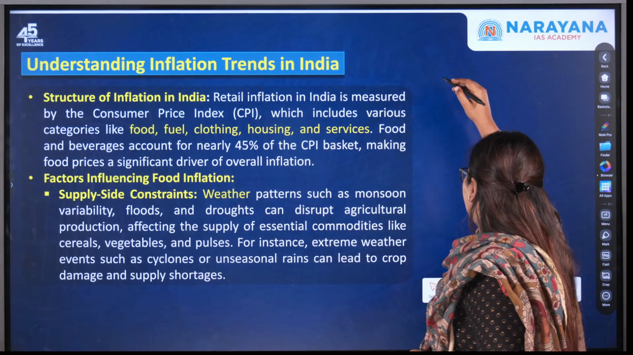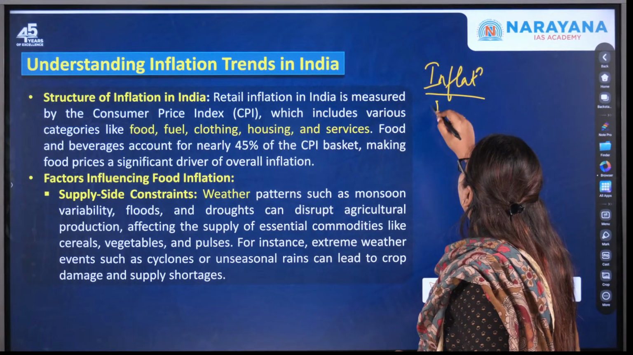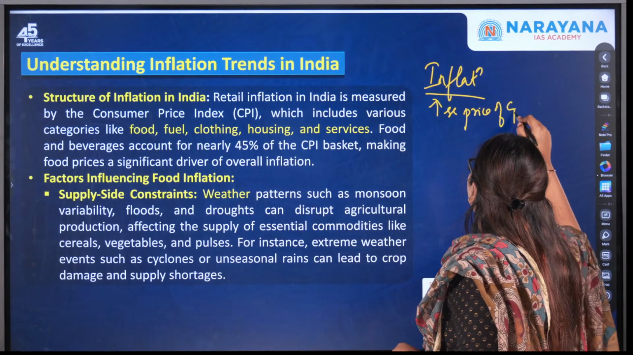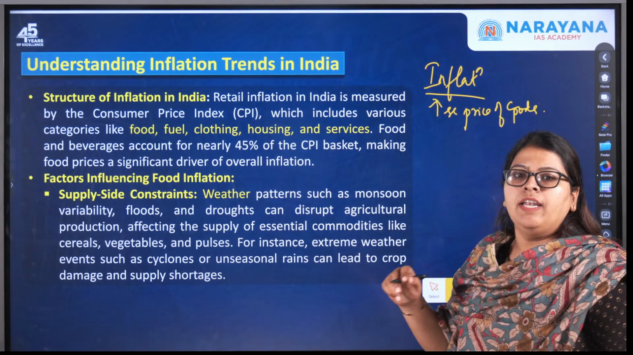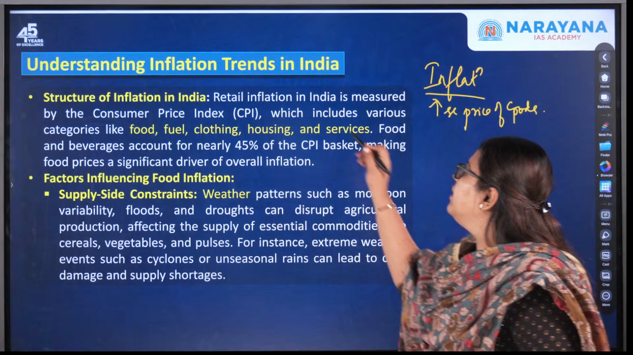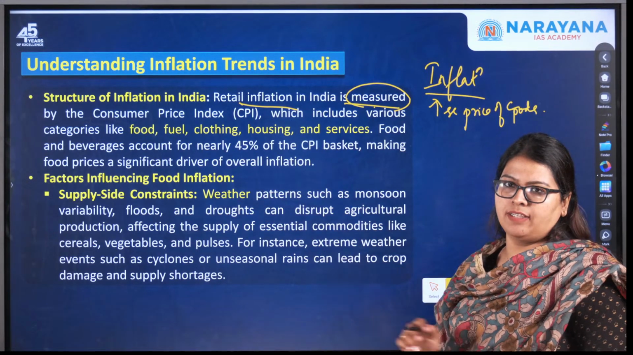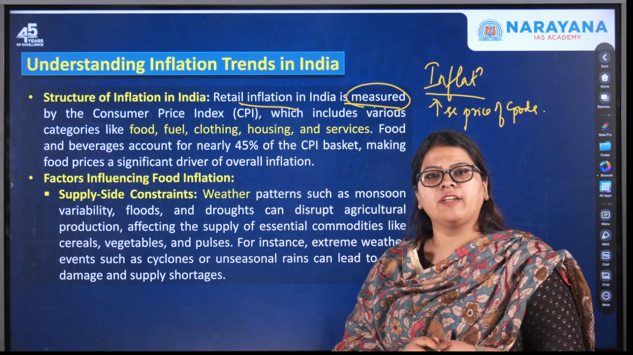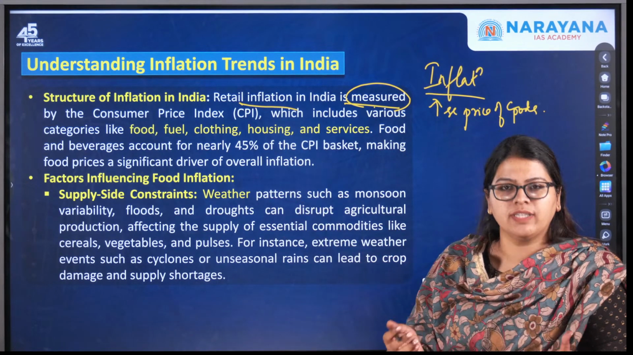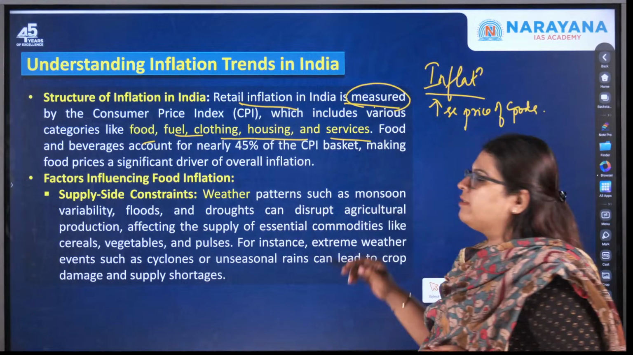So now we have understood the meaning of inflation. This is a general increase in the price level of goods. This is called inflation. Now moving forward, let us understand the structure of inflation in India. Retail inflation in India is measured by something called the Consumer Price Index. The Consumer Price Index measures the rate of increase in the price level at the consumer level of the goods that the consumer takes in, for example, food, fuel, clothing, housing, as well as services.